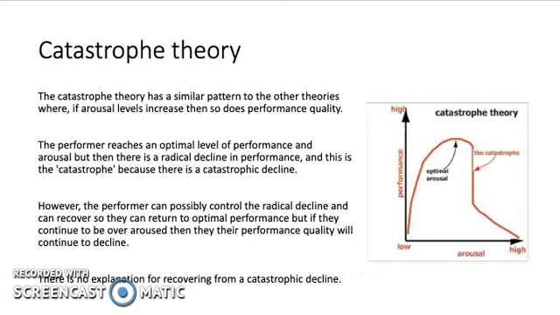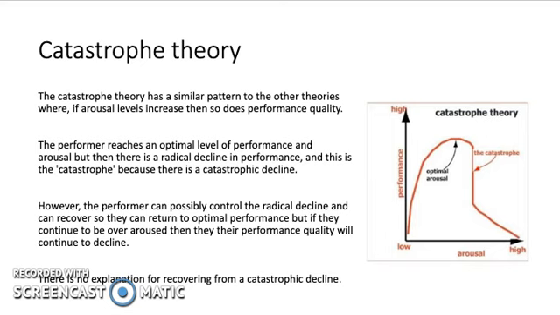The catastrophe theory. The catastrophe theory has a similar pattern to the other theories, where if arousal levels increase, then so does performance quality. The performer reaches an optimal level of performance and arousal, but then there is a radical decline in performance. This is the catastrophe phase, because there is a catastrophic decline in performance.